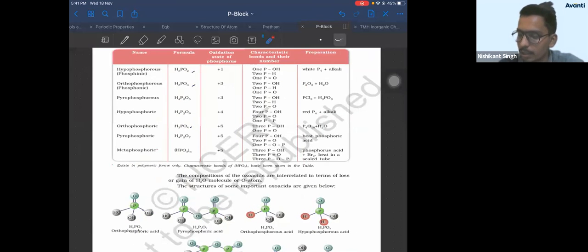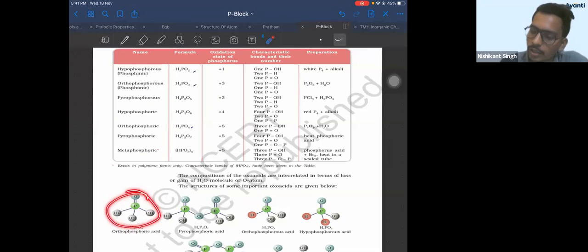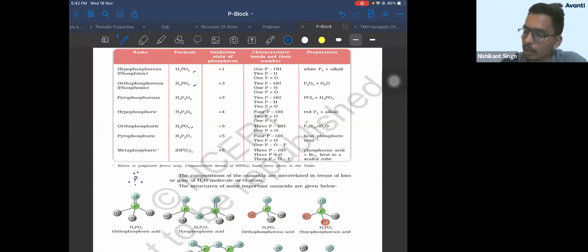You can observe its structure here. Okay. How do you draw the structure of H3PO4? You draw phosphorus. Phosphorus has 5 valence electrons, right? And then you have 4 oxygen. 1, 2, 3, 4. How many hydrogen you have? 3. So 1, 2, 3 hydrogen. We know each oxygen forms 2 bonds. So because oxygen has 6 valence electrons, it requires 2 electrons, so it will form 2 bonds. P double bond O. So this oxygen can form 1 bond with hydrogen, 1 bond with phosphorus. Similarly this. So this is how you can draw the structure of H3PO4, right?